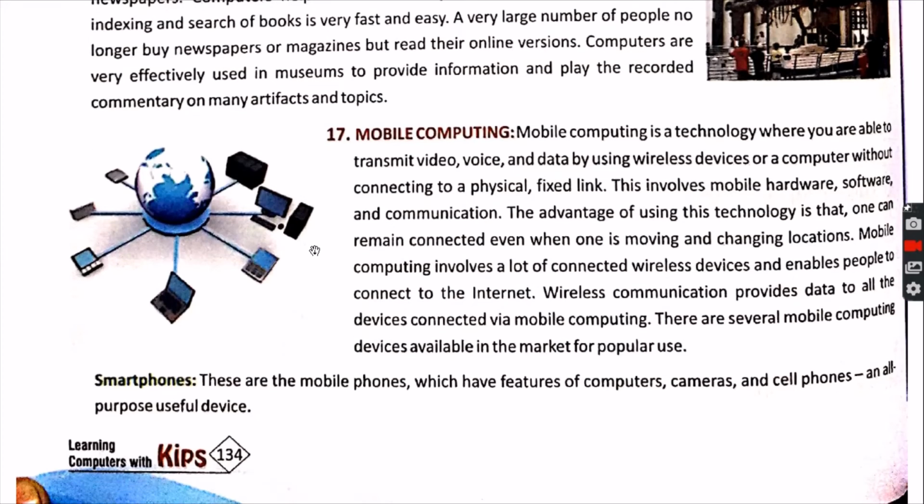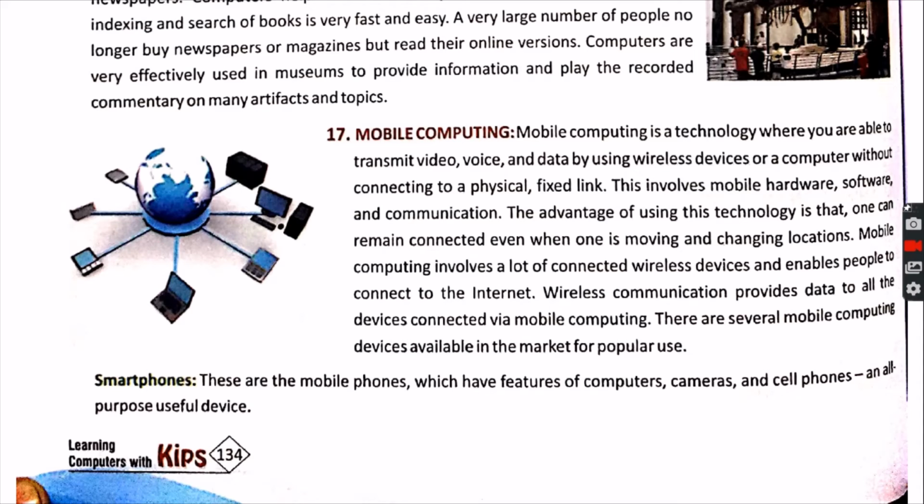So the next one is mobile computing. Mobile computing is a technology where you are able to transmit video, voice, and data by using wireless devices or a computer without connecting to a physical fixed link. Nowadays Wi-Fi and hotspots are very common in cities and many places, and people have a wireless internet connection with the help of towers installed in different places. So this involves mobile hardware, software, and communication.